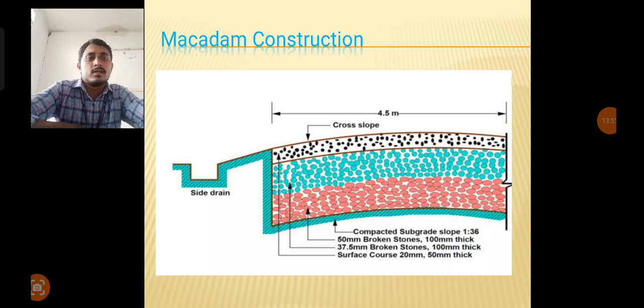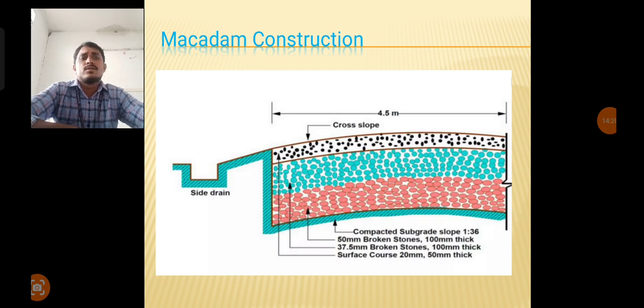If you observe the diagram, the surface course is provided with a thickness of 50 mm using 20 mm size stones. Then the sub base is provided with 37.5 mm broken stones, 100 mm thickness. Then the base course is provided. Then the compacted subgrade slope is 1:36.